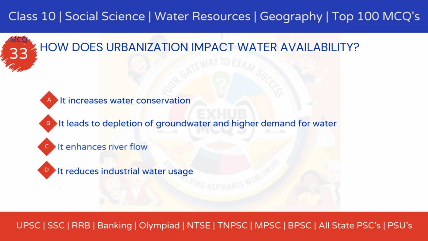Option A, it increases water conservation. Option B, it leads to depletion of groundwater and higher demand for water. Option C, it enhances river flow. Option D, it reduces industrial water usage.